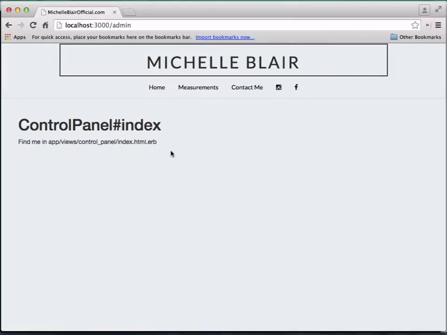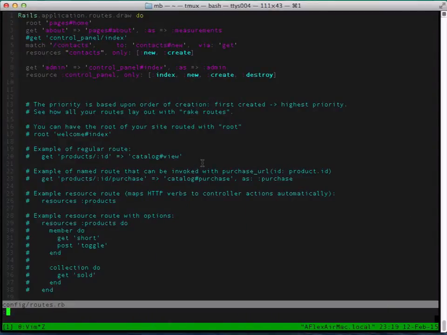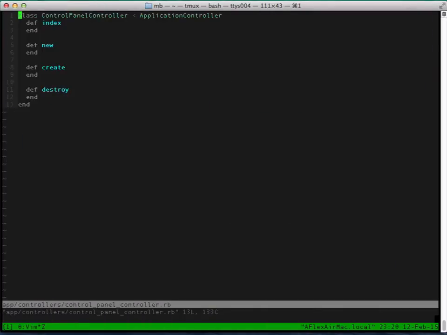Also, a side note: when we used Rails generate for the controller plus the actions, it automatically generates the views for those actions, which is why this page loads. The next thing we're going to do is create HTTP basic authentication for our control panel, since we don't want everyone to be able to access it. The way we do that is we use HTTP basic authentication. Ruby on Rails comes with it already.